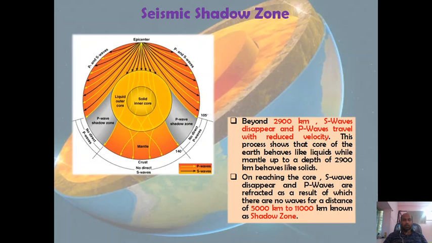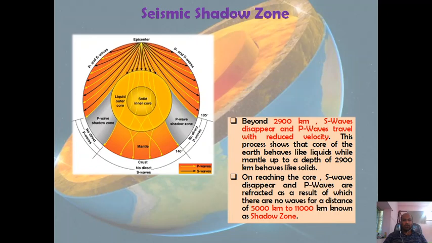But why is the P wave entering the outer core? Because P waves can travel through all media. As S waves are not entering the core, what is happening? On the opposite side of the epicenter, over the earth's surface, there is no direct P wave and no direct S wave. For that reason, this part is known as the shadow zone.